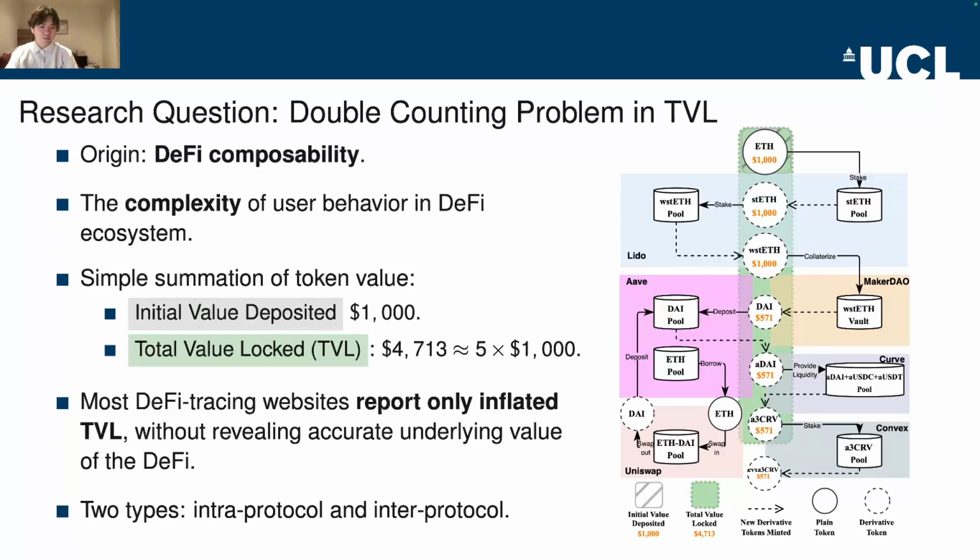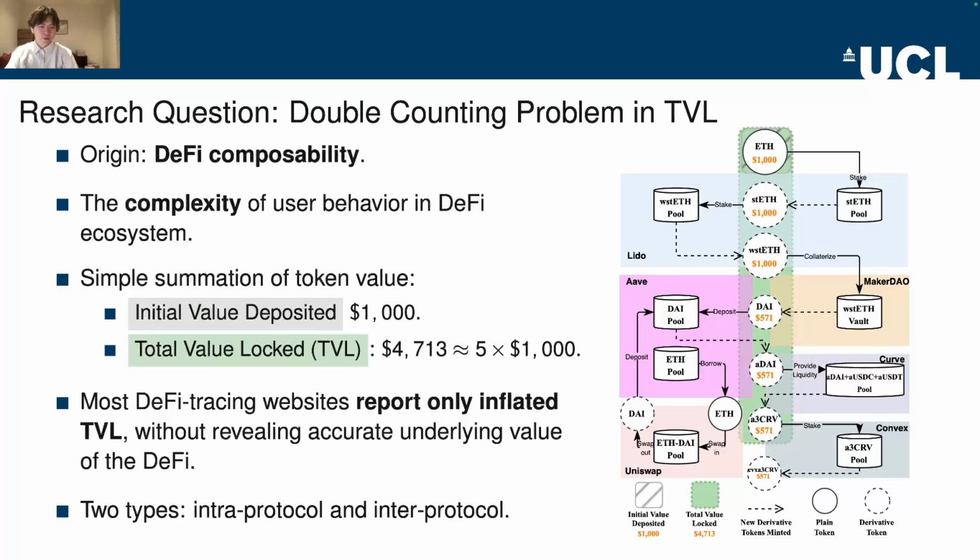Let's walk through an example. Suppose I have $1,000 worth of Ether. I can deposit it into Lido to generate $1,000 worth of stETH, allowing me to earn staking rewards and maintain my liquidity. Then I can further deposit the $1,000 stETH and generate $1,000 wstETH. Cross-protocol staking is also possible. I could deposit my wstETH into MakerDAO to generate